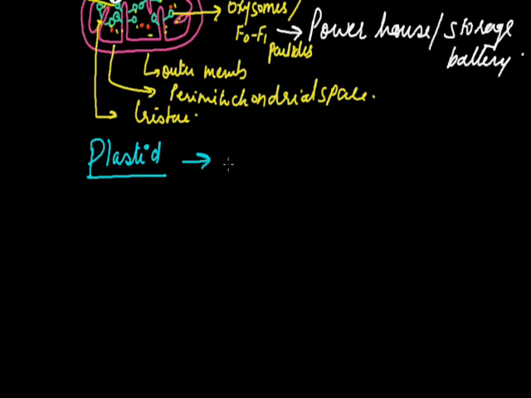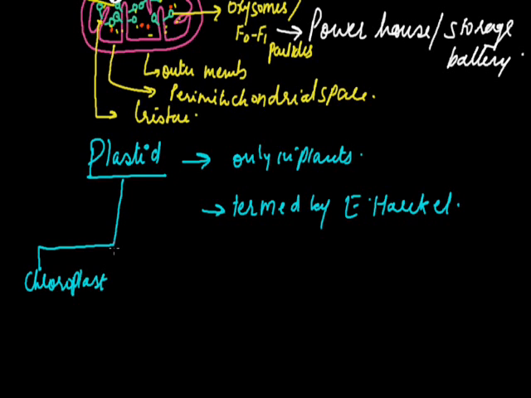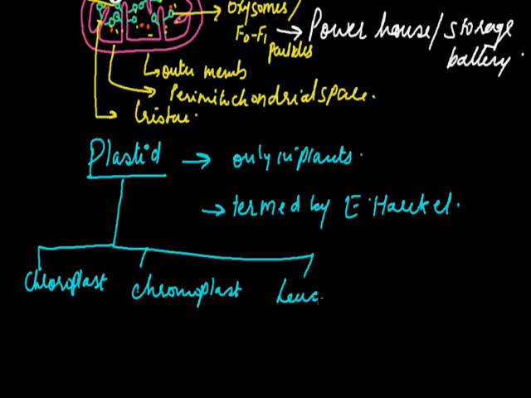Plastid is the cell organelle which is present only in plants. The term plastid was coined by Haeckel. Plastids generally contain pigments and may synthesize and accumulate various substances. Plastids can be categorized into three categories. They can be chloroplast, chromoplast, or the third type of plastid called leucoplast.